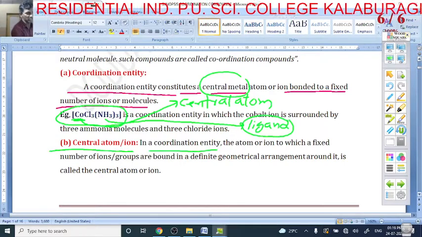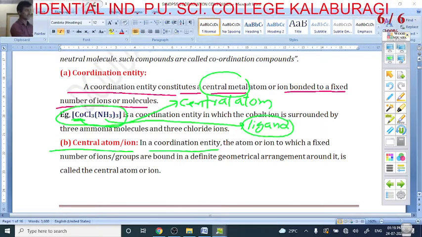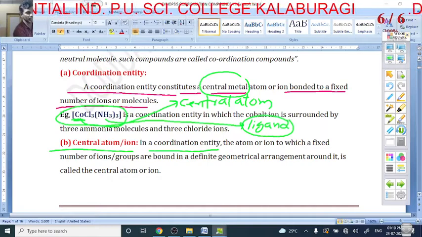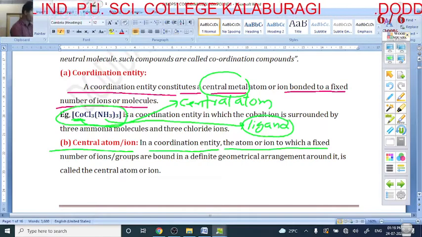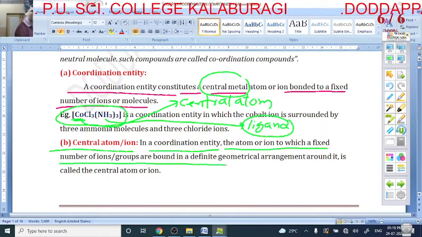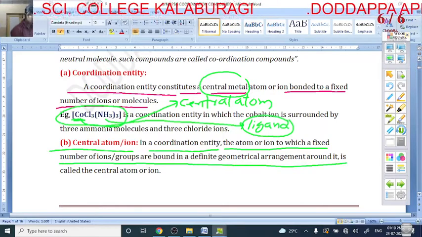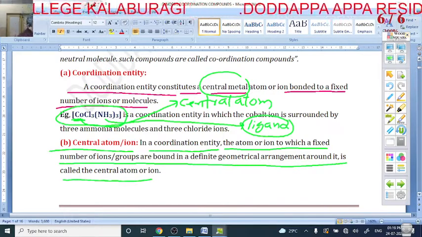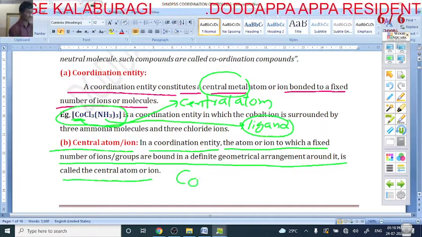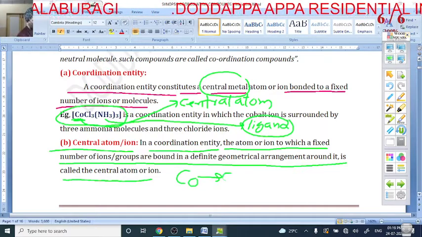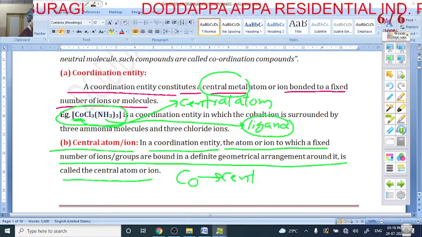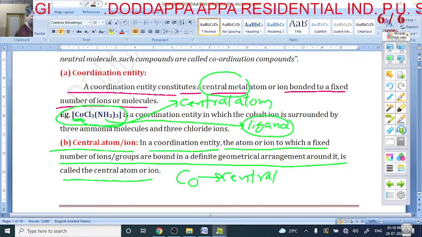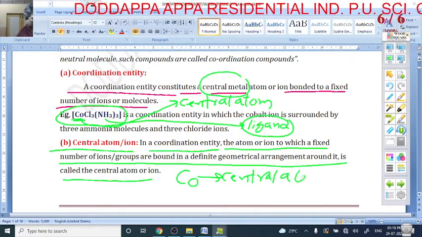In this coordination entity, the atom or ion to which a fixed number of ions or groups are bonded in a different geometrical arrangement is called what? Central atom. In this example, cobalt is the central atom, my dear students. Yes, cobalt is nothing but a central atom.